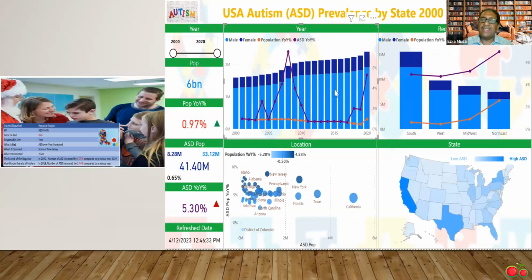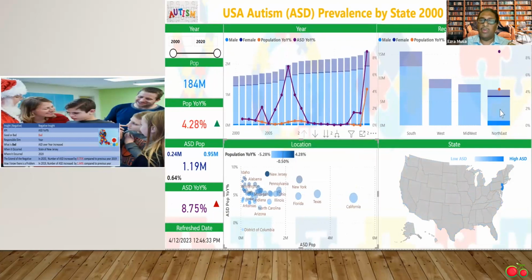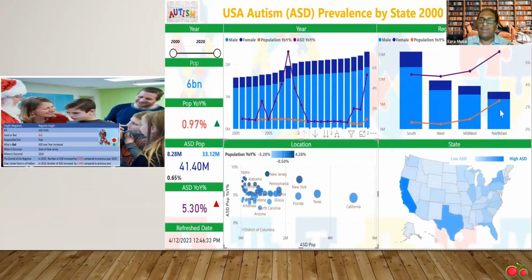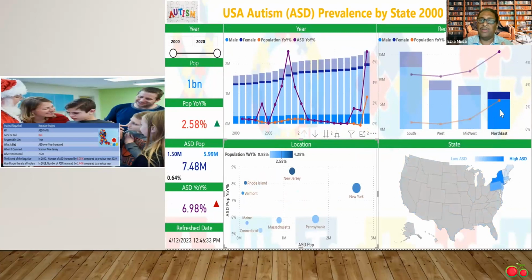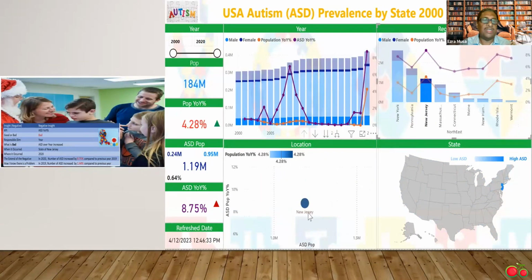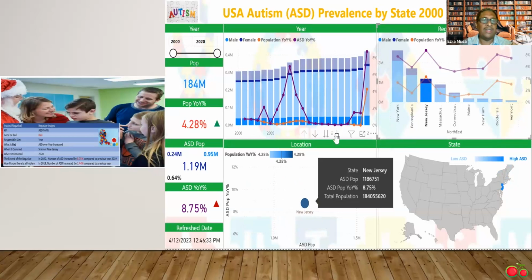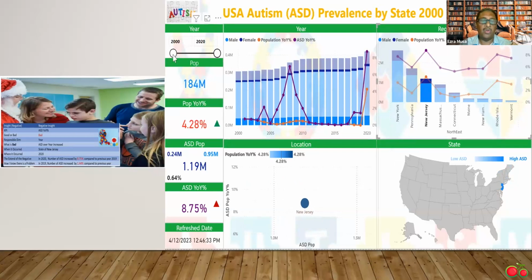The negative insight occurred in the state of New Jersey, where the ASD year-over-year in 2000 was 8.75 compared to the previous year. Now, if you look at this, you will see, let's go to New Jersey, 8.75, and total population was also increasing at a rate of 4.28.